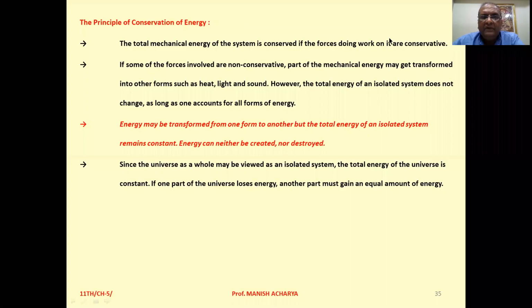Clear? Now the principle of conservation of energy. The principle of conservation of energy says this: for any isolated system, the total energy always remains constant.